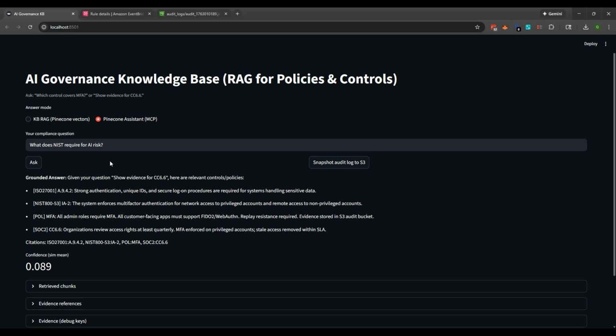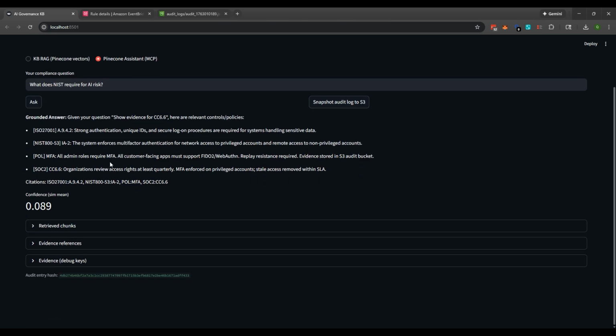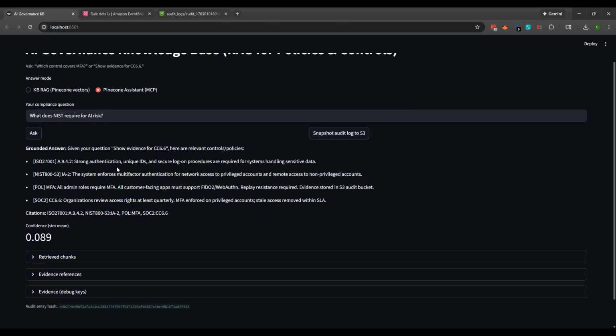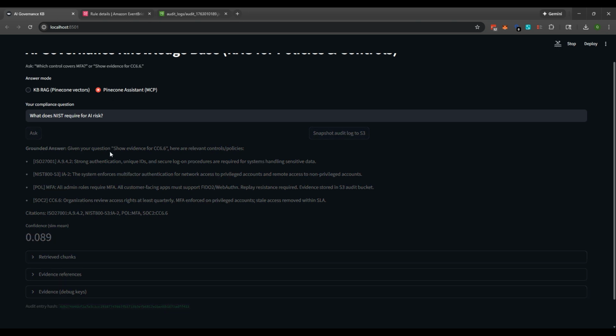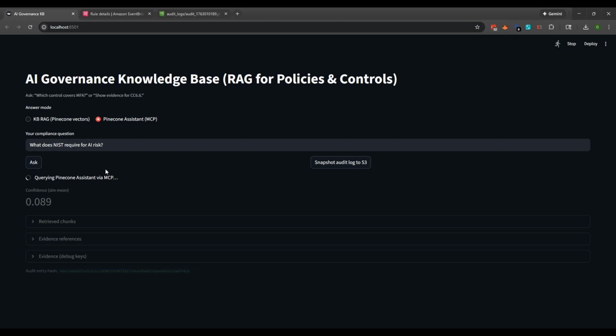The GRC teams pretty much can load their documents into the KB RAG or the Pinecone Assistant, and that would better help address any of the questions, or again, a general governance, AI governance, or just governance in general for your company. Okay. So now that we have this next question for Pinecone, the Pinecone Assistant that I have here, as you see here, it's querying Pinecone.